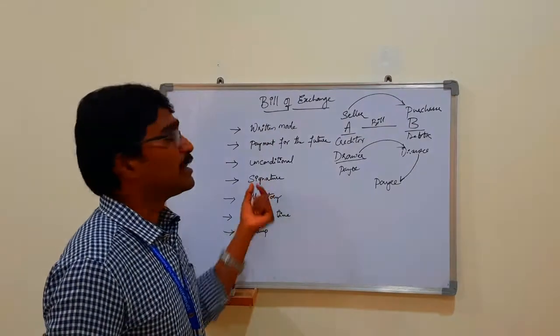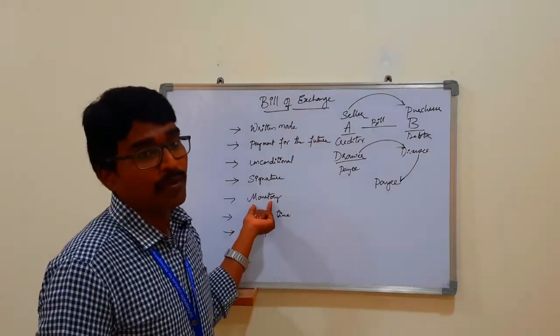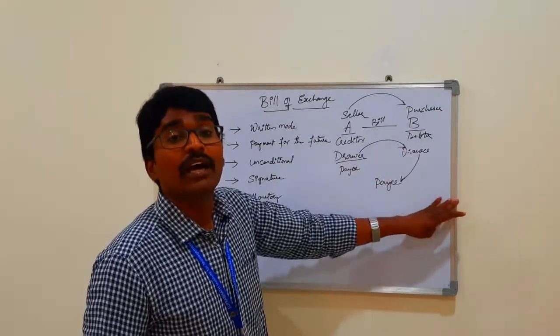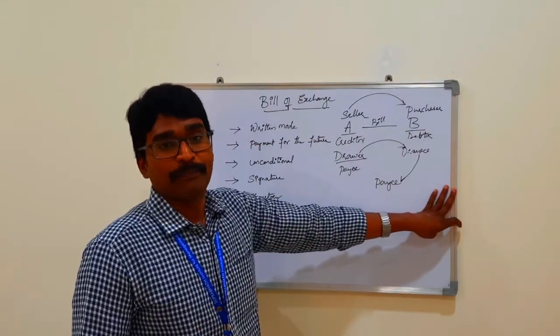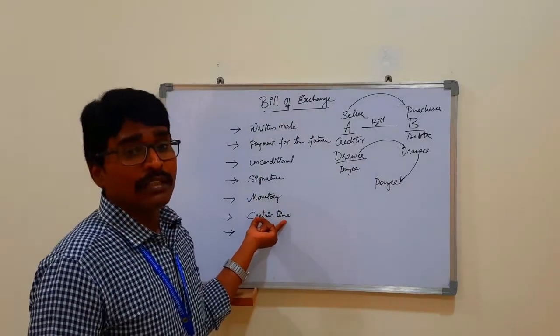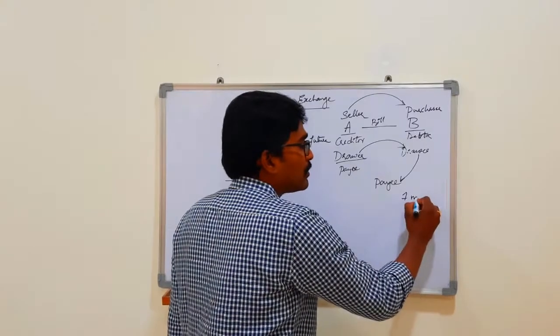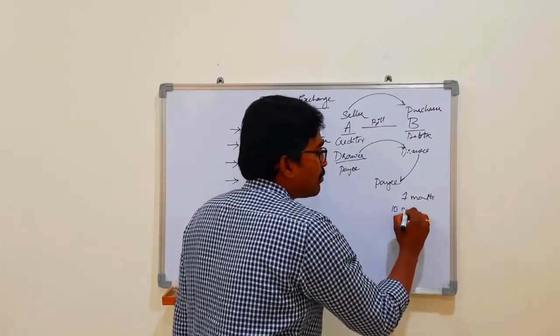In the same way, a signature should be there, and it should be monetary. The goods should not be exchanged with other goods, only with money. The time should be certain; the time period of payment may be 1 month, or 10th March.